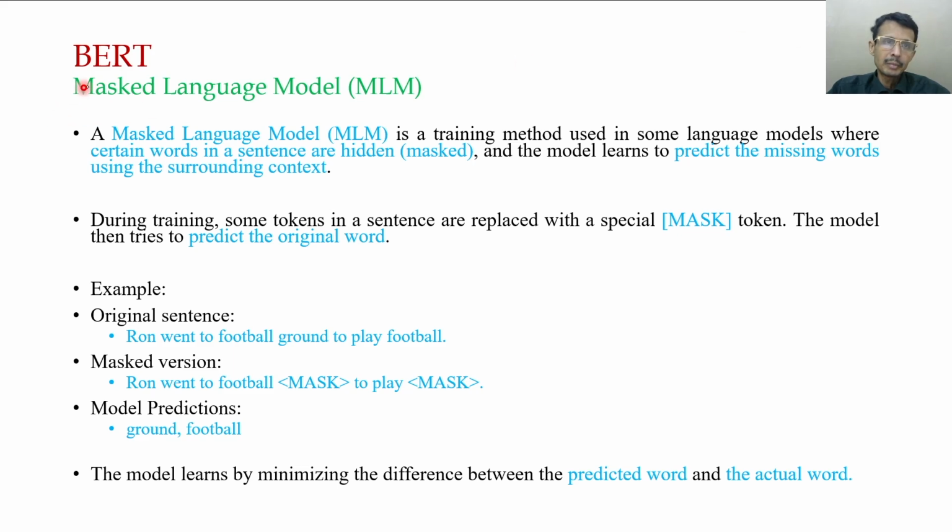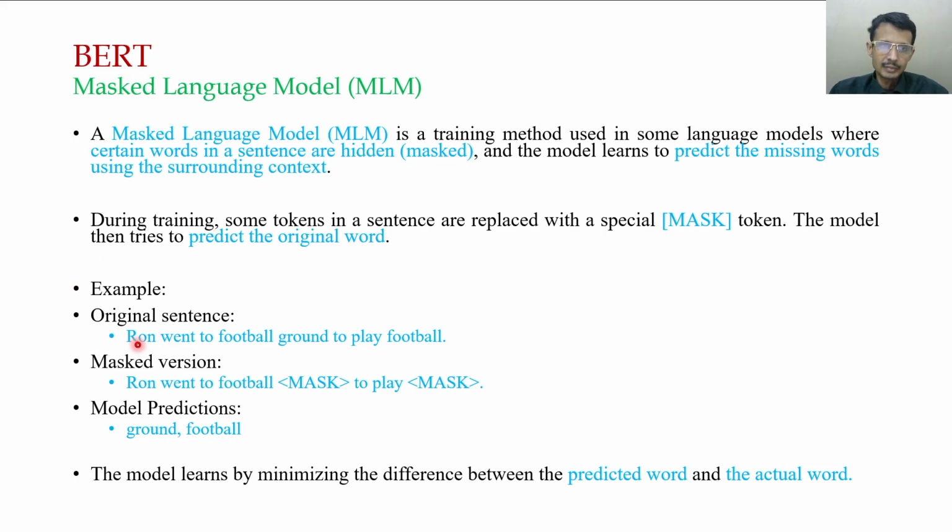Now, BERT is a masked language model. So first we have to understand what we mean by a masked language model. A masked language model is a training method used in some language models where certain words in a sentence are hidden or masked, and the model learns to predict the missing words using the surrounding context, and in this way it is being trained.